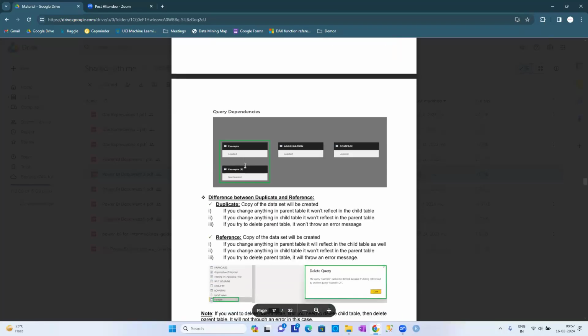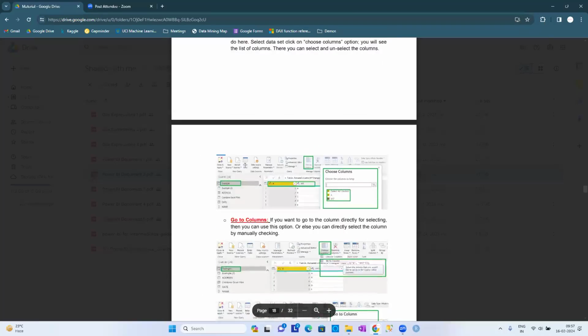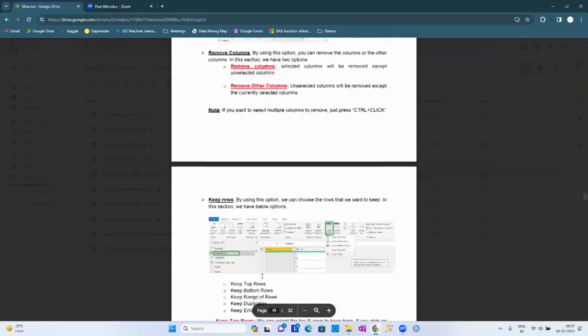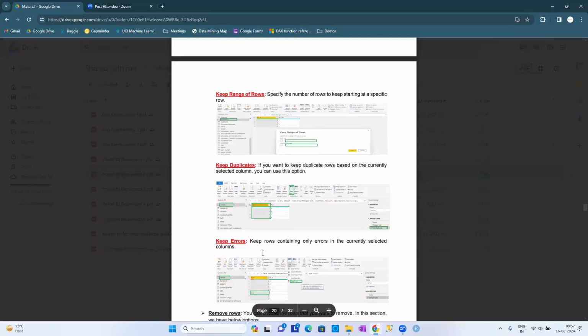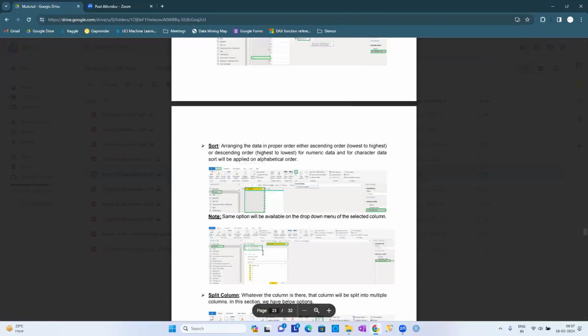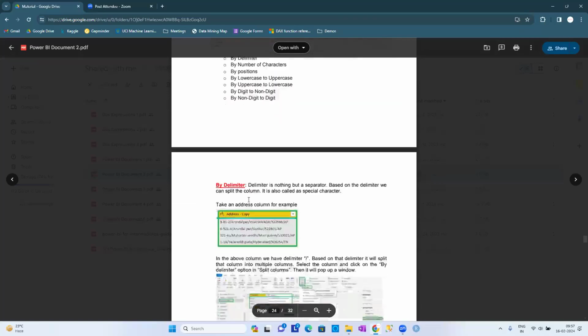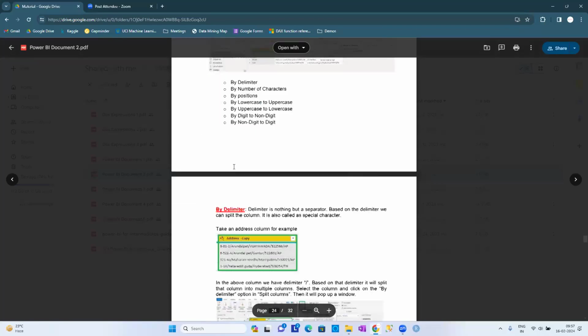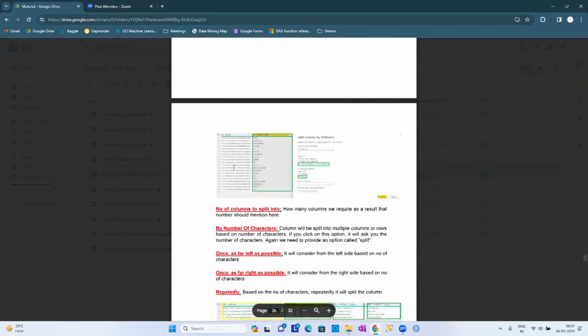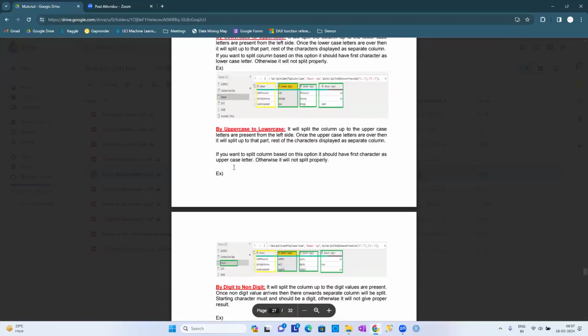So what are the applications here now? These are the options, guys. Go to columns, remove other columns. We have done all these applications now, guys. Keep errors is related to rows, and all these things we are going to be discussing. Sorting we have discussed. Actually, splitting we have not yet discussed. Splitting and group by we have not yet discussed, guys. So these are the options that are going to be available.